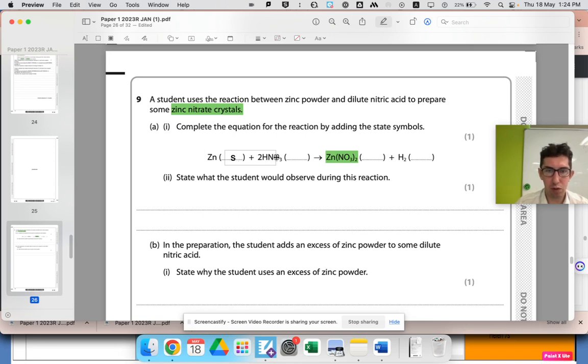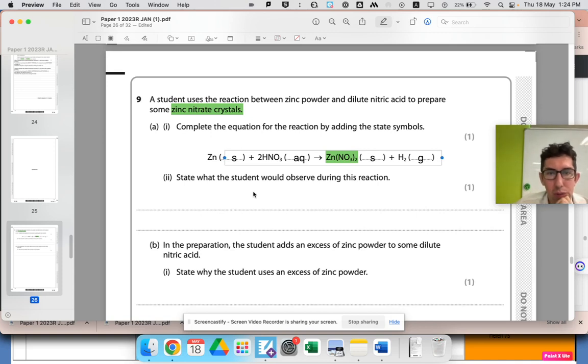GCSE. Whenever we talk about acids, we mean solutions. It's not actually always true in reality in chemistry, but for GCSE, if you think acid, we think a solution, so AQ. It tells us that we're making crystals. Crystals are solid. Crystal means solid, so therefore this must be solid. And we should know that hydrogen, we talked about that earlier, that hydrogen is a gas.